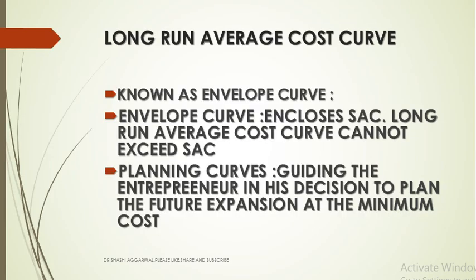Long run average cost curve is known as an envelope curve because it envelops the short run average cost. It will never be more than, it will never intersect. Long run average cost curve cannot exceed short run average cost, and it is also called the planning curve because there are so many short run average cost plants which indicate the optimum plant level. So it guides the entrepreneur in taking the decision to plan the future expansion at the minimum cost.